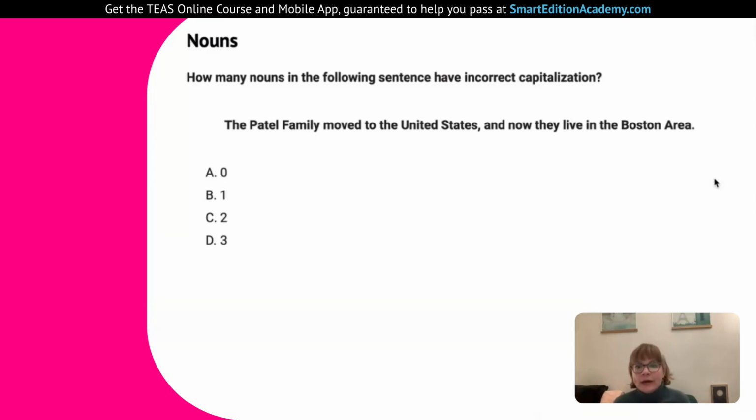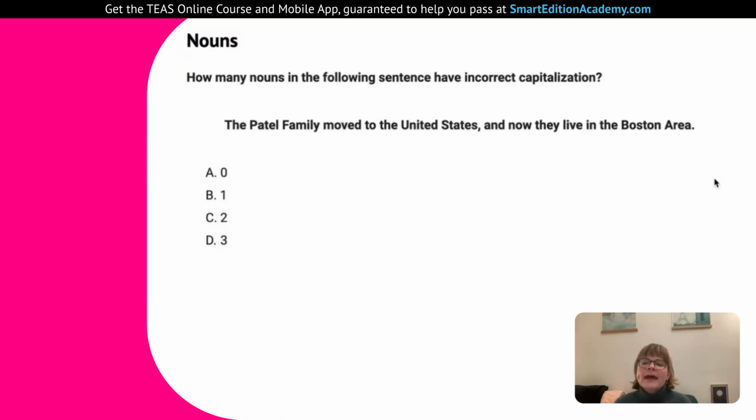But it's a common noun, so it shouldn't be capitalized. The only exception, which is not true in this case, is if, say, in the 70s there was a band called the Partridge Family Band, then it would be capitalized as part of the name of a band or the name of a song or a book. Here they're just talking about a family of people. It should not be capitalized. It's a common noun. Move to the United States. That's capitalized, which is great because it's a country name.